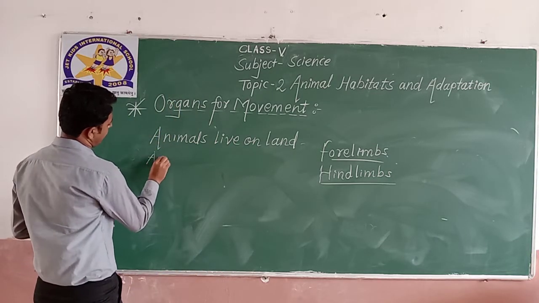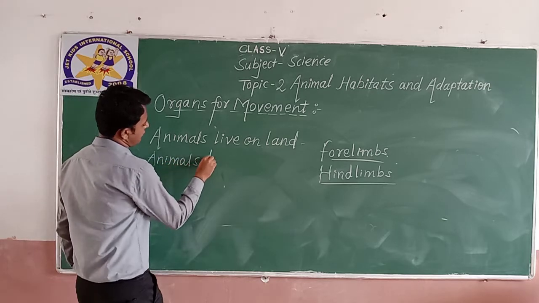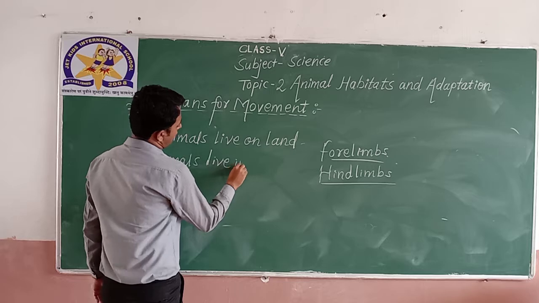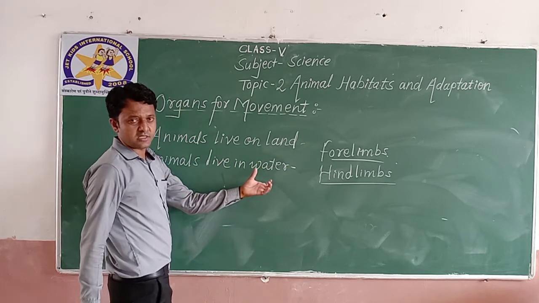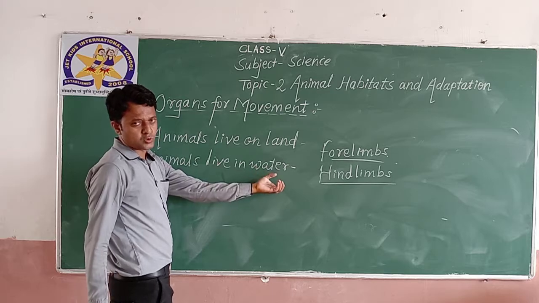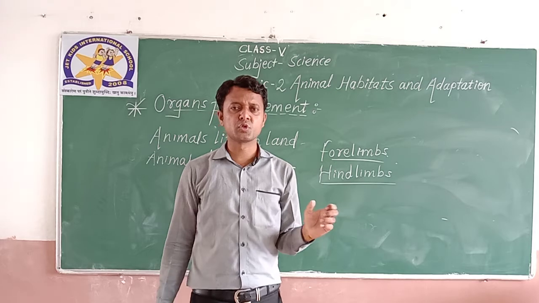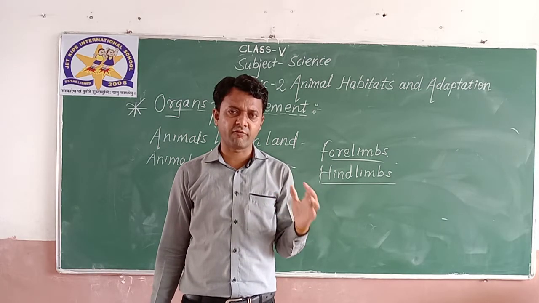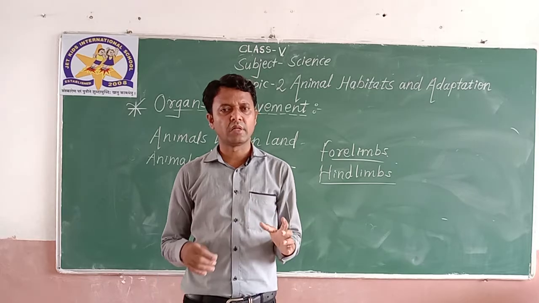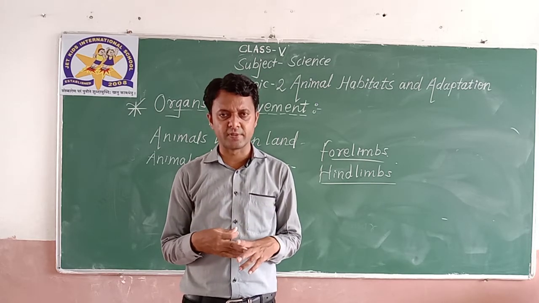We have seen already animals in water. With the help of fins and flippers, they used to move. Let me repeat one more time. Fish used to move with the help of fins and tail, and mammals like dolphin and penguin use their forelimbs in a modified structure called flippers.